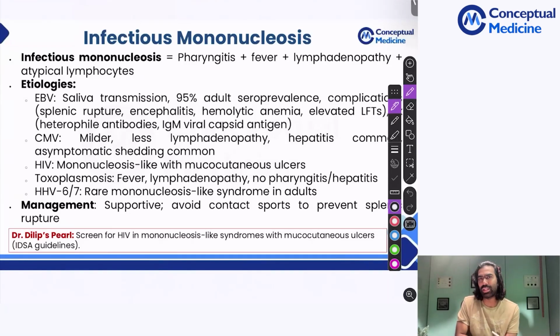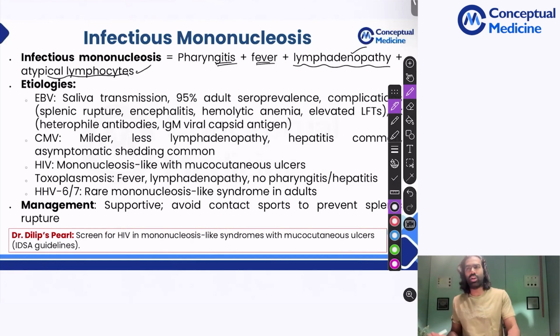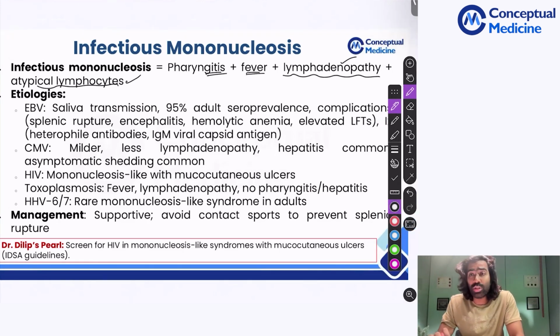Infectious mononucleosis is going to present with pharyngitis and fever, but more importantly, you're going to have lymphadenopathy and atypical lymphocytes circulating in the peripheral smear. If you have these findings, then you can definitely call infectious mononucleosis, because it's a very atypical presentation. So what are the etiologies of infectious mononucleosis?